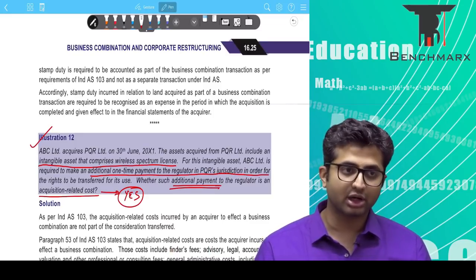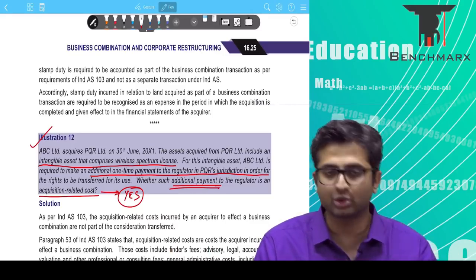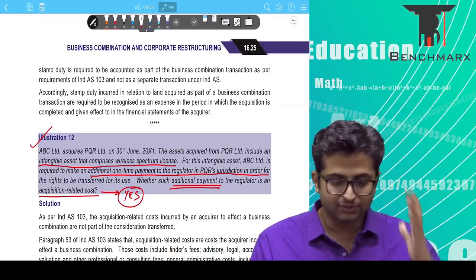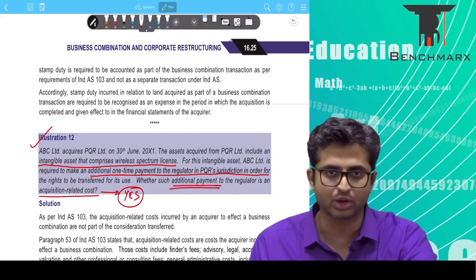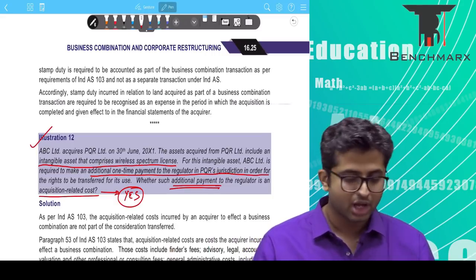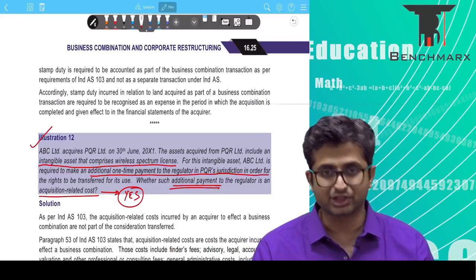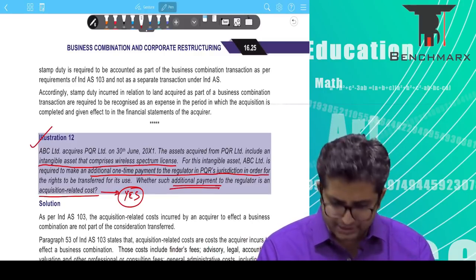This does not increase the fair value of the telecom license and hence cannot be added to the value of the telecom license. If this was a standalone independent asset acquisition, again you would have added to the cost. But as a part of business combination, accounting happens at fair value. The one-time payment that you make should be expensed off to the P&L account as a directly related acquisition cost.